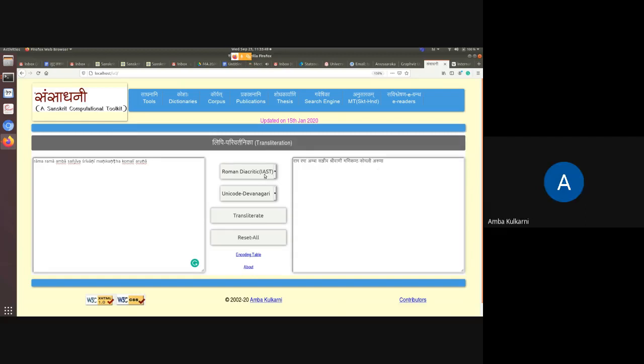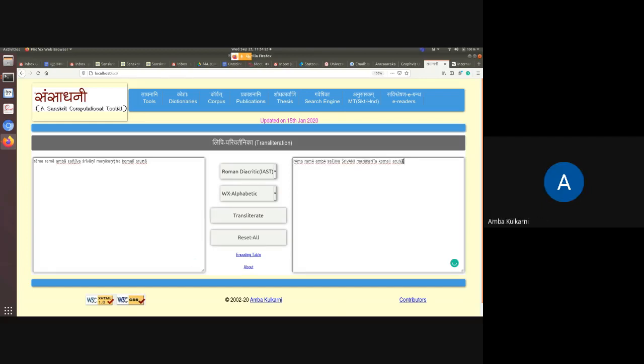So there are various other notations, right? WX and itrans, etc. So for example, let us take WX. This is easy among the others. So let me write all these names in WX. If I do not know how to write these in WX, what I can do is convert this Roman diacritic to WX. And it will translate it into WX.